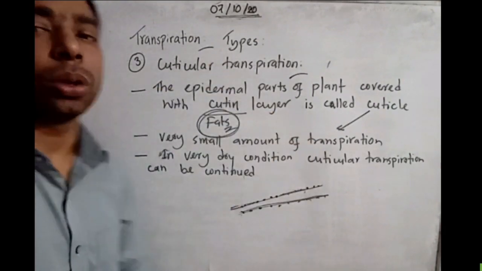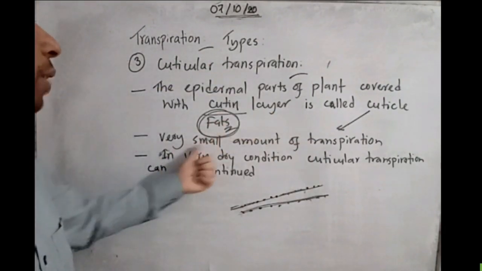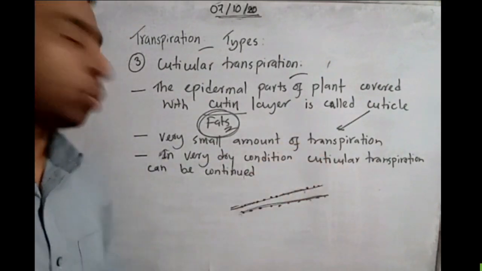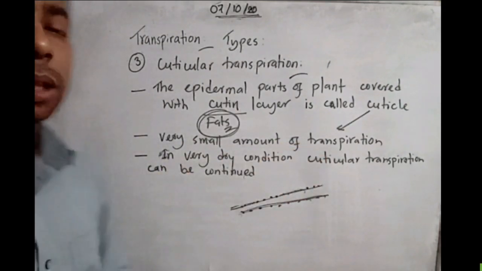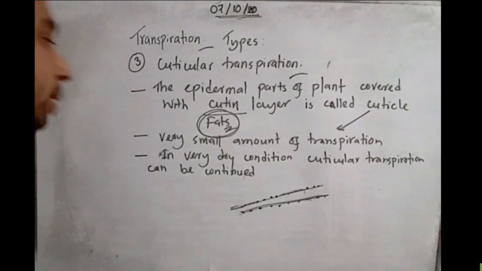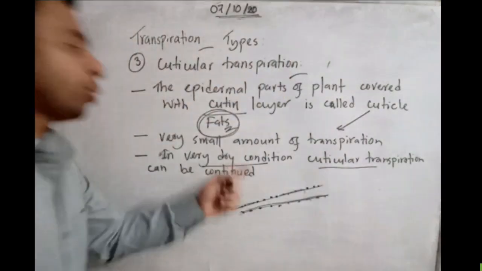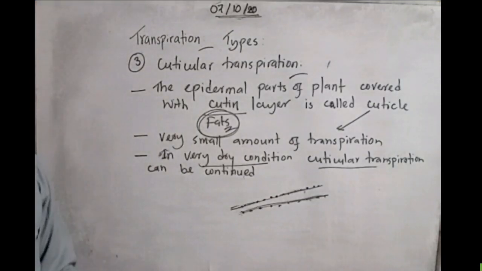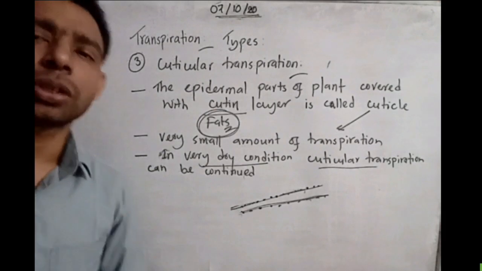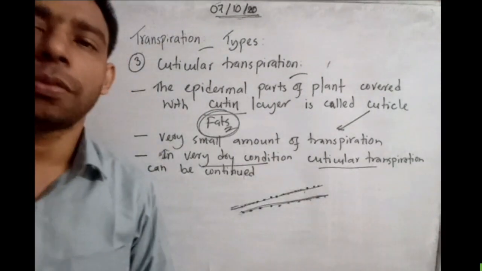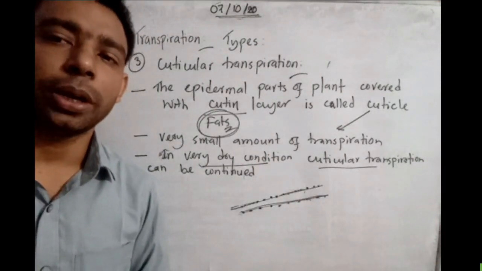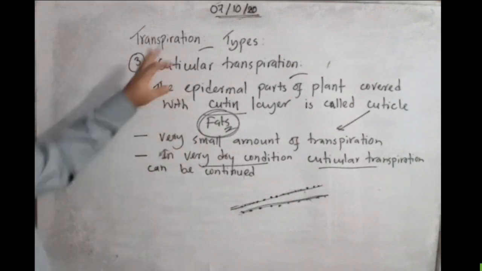The third one is a very, very important point: in very dry conditions. Sir, we don't understand the last point. Yes, I know, because it is not clear to you. Very dry condition means, suppose, a very sunny, hot or warm day. All other transpiration stops. Stomatal transpiration stops, as there is not enough water to come out from the body.